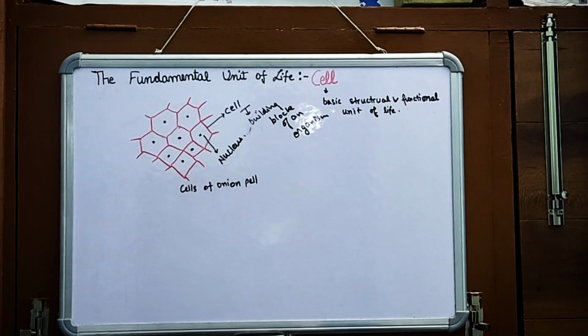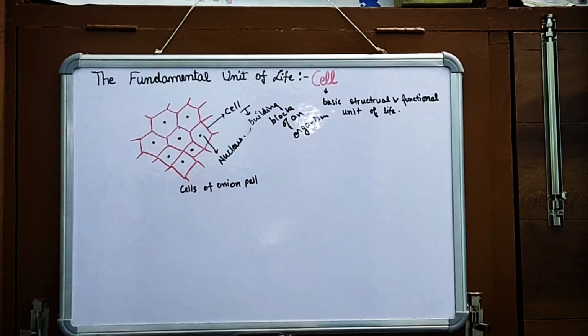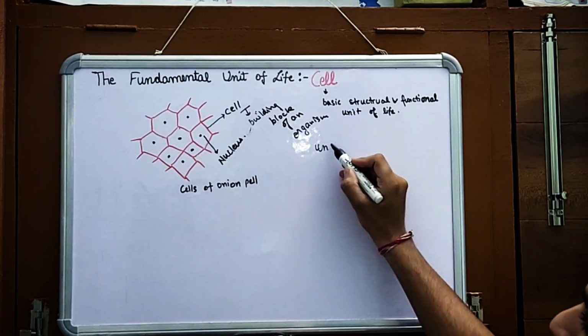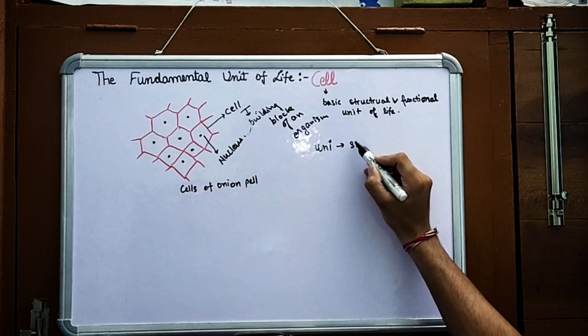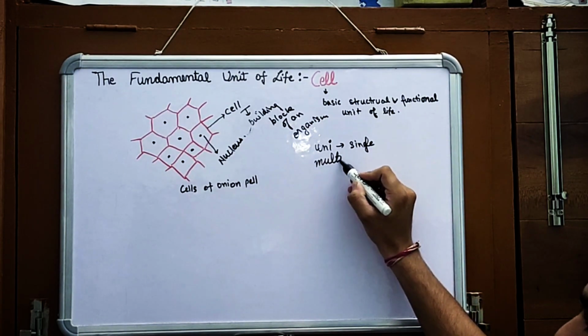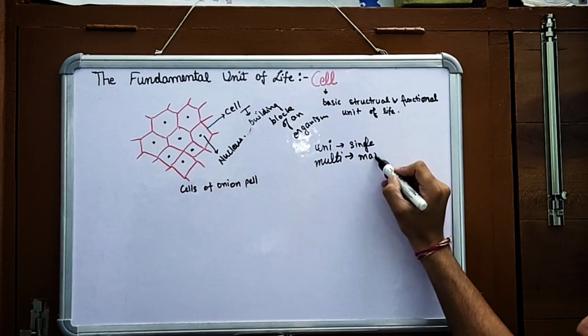Now whether there is amoeba, chlamydomonas, paramecium or bacteria, they all are made up of cells. These organisms are called unicellular. Uni means single, and multi means many.